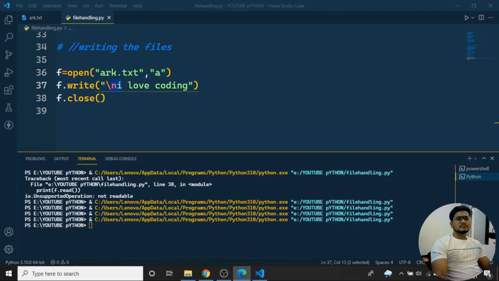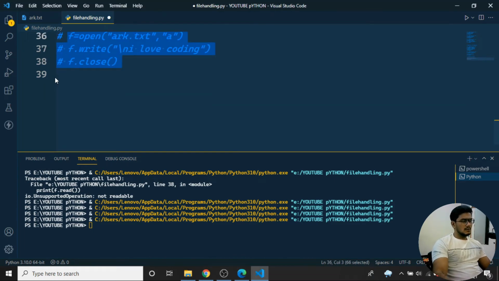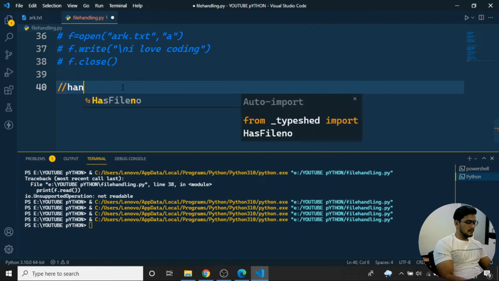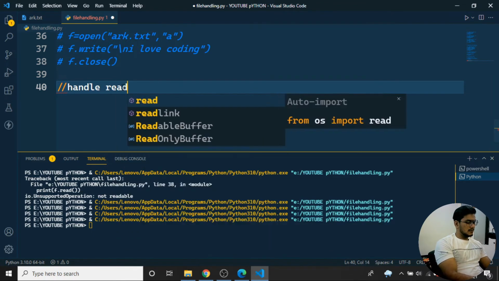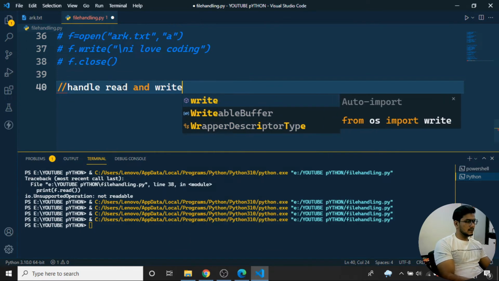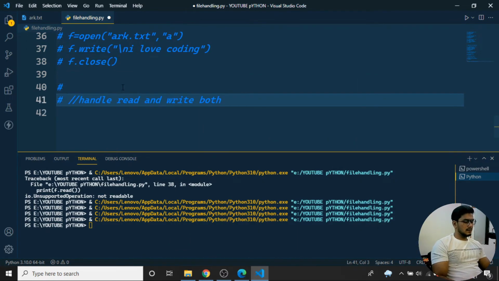So now I want to handle both. I'll just copy this. I want to handle read and write both. Okay, so how can I do it here?